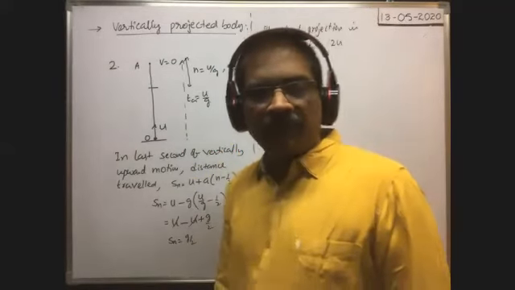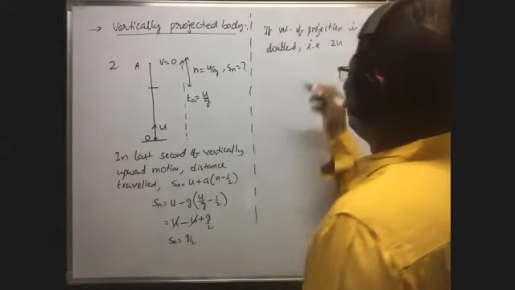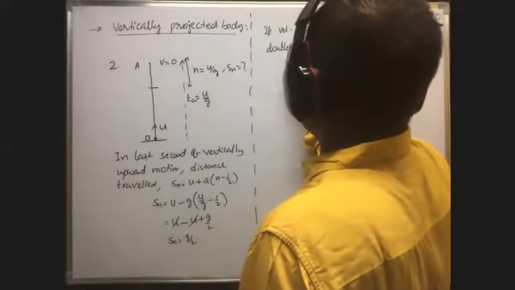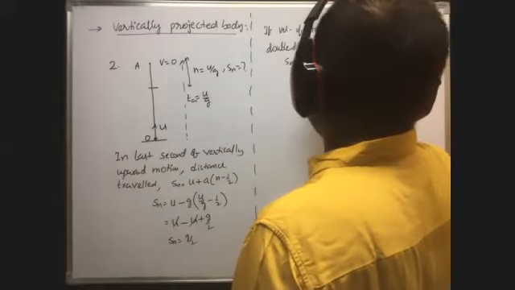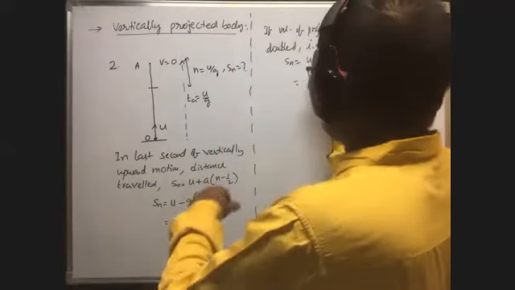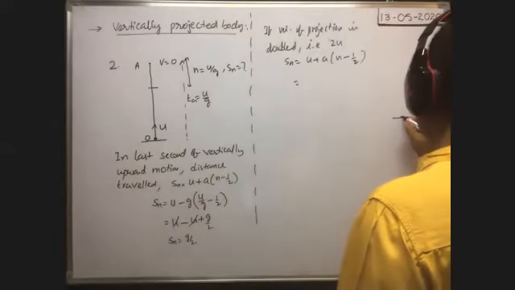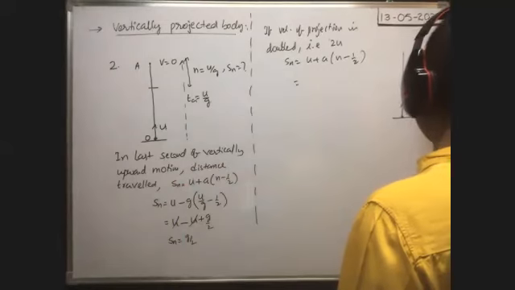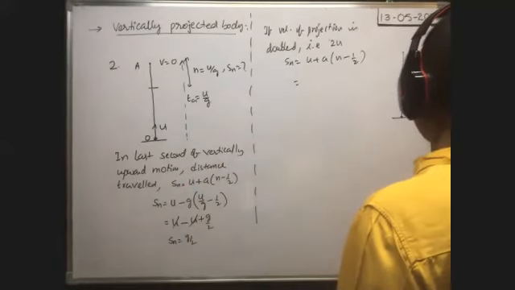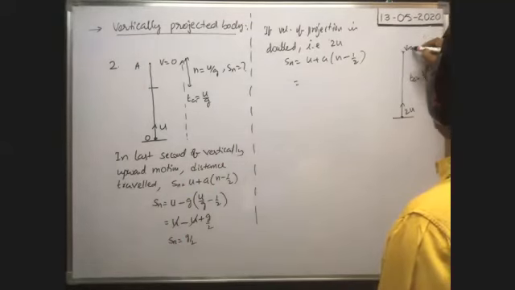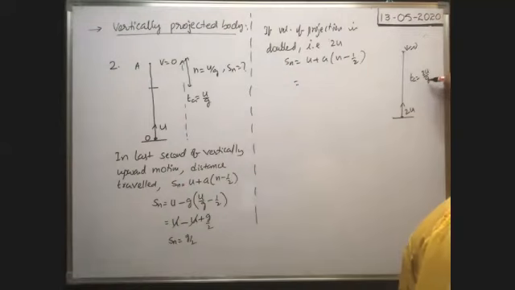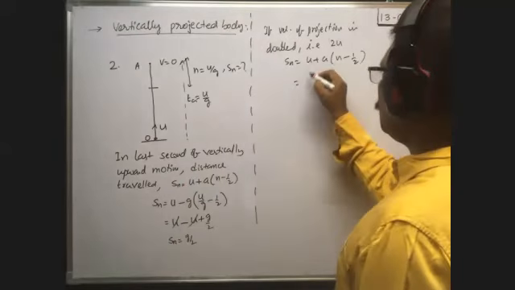Okay, very good Pranav. So here Sn is equal to, the general formula is u plus a into n minus half only. The velocity of projection is doubled, so the time of ascent is 2u by g. So the time taken before it reaches the maximum height is 2u by g, and the last second before the maximum height uses this n. That's why u means 2u.